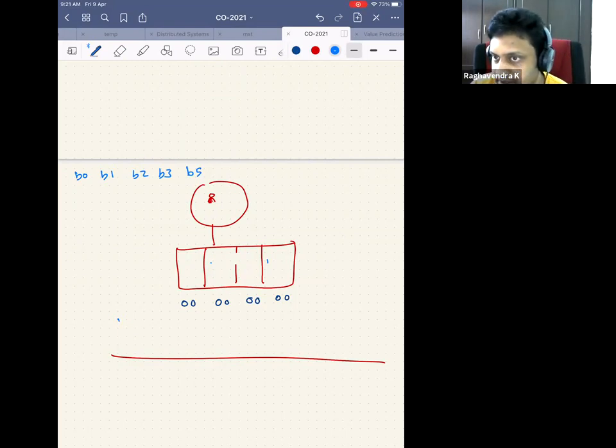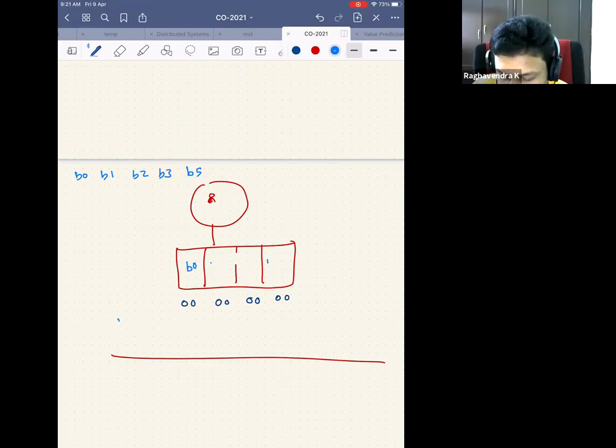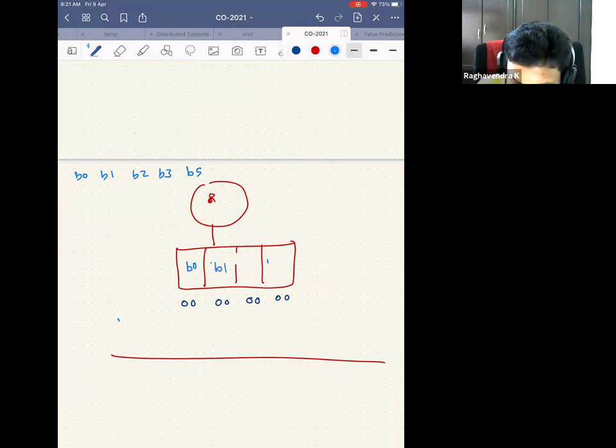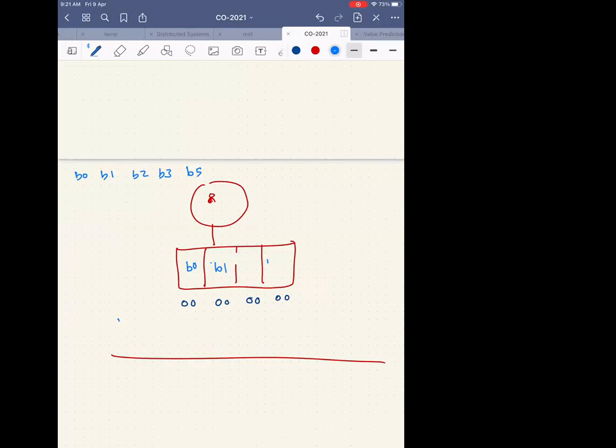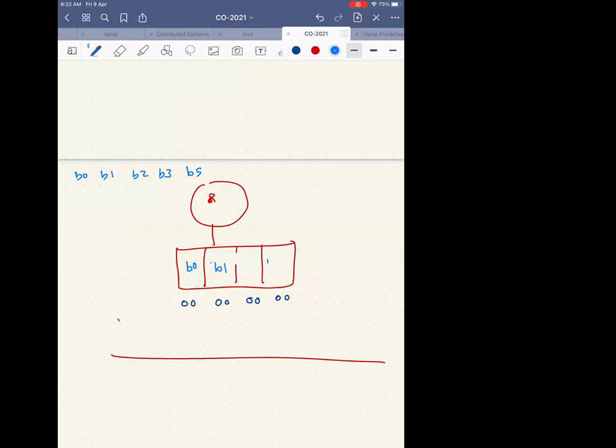Somebody said 2 bits, right? So what will you do next? Sir, B0 is storing in first place, so we'll keep it as 0, 0. Okay, so this is 0, 0. Now B1 came. What should I do? B1 will keep 0, 1. So I will keep B1 here and write B0 1 here? No, sir. We are using 2 bits. If it's 0, 1, then we'll know that this is the second place. So you are using only 2 bits for the entire thing? For the entire cache, only 2 bits? Sir, we have only 4 blocks.